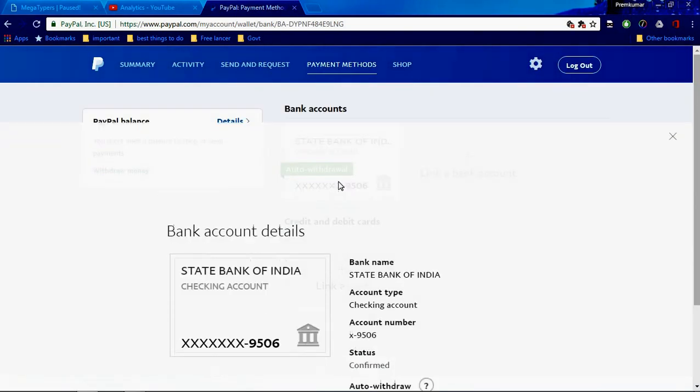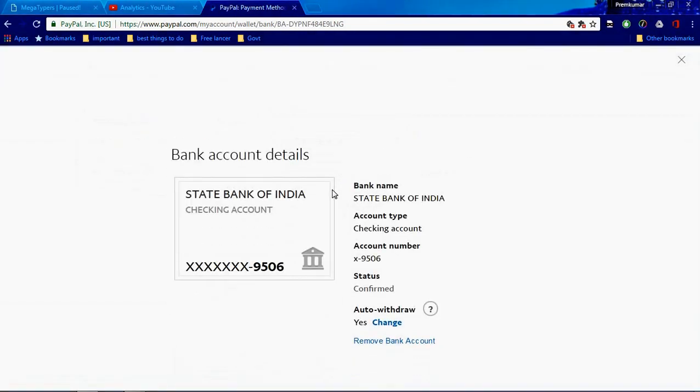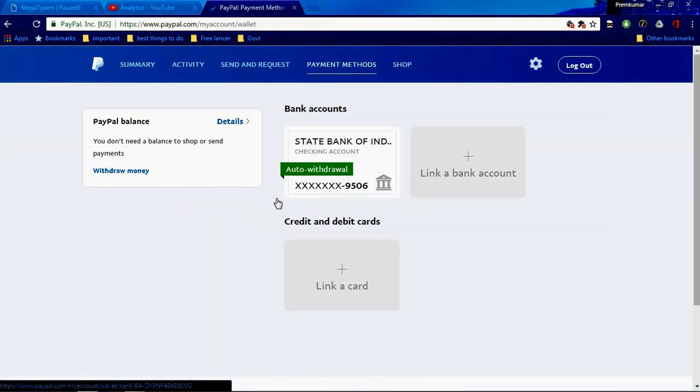After adding all the details, they sent me 1 rupee, 2 rupees, twice they sent me amounts. They provided some codes, and I entered the two codes. After that they accepted my account. And you need not do anything after that.